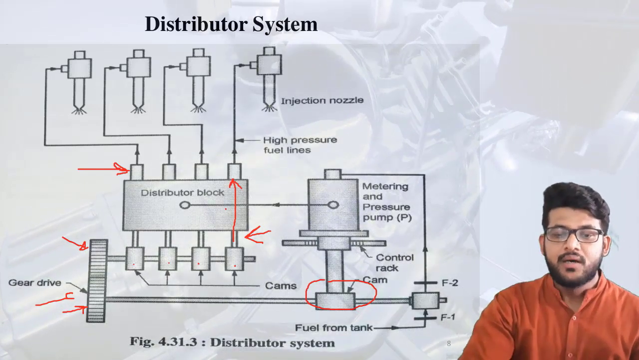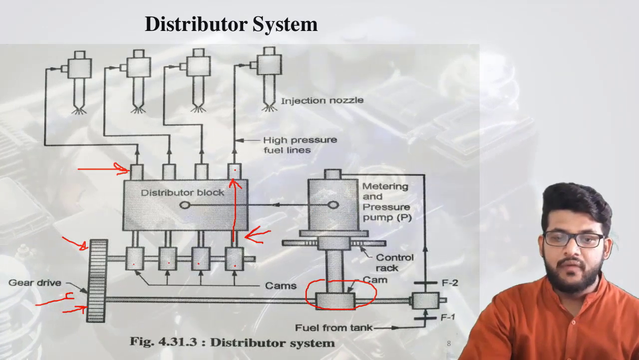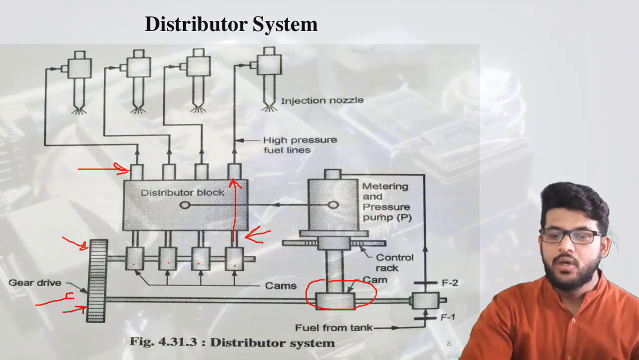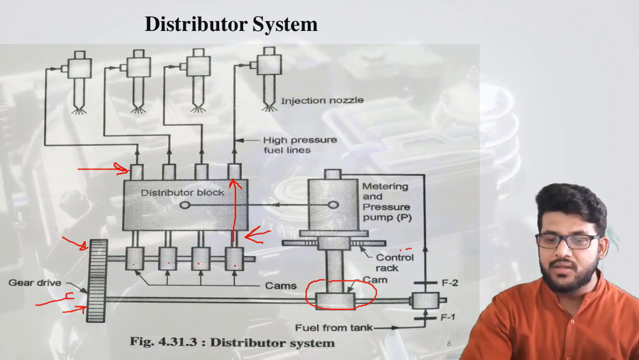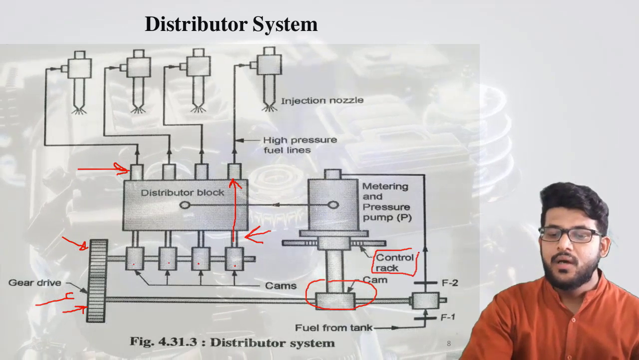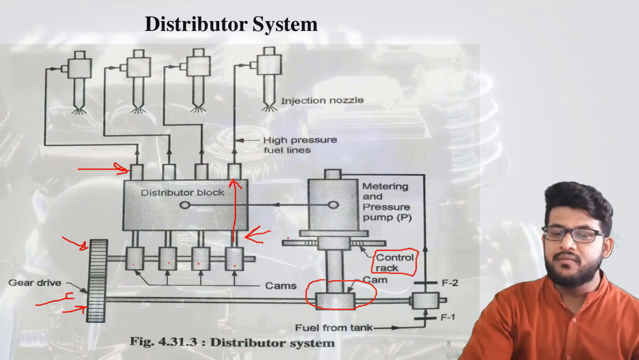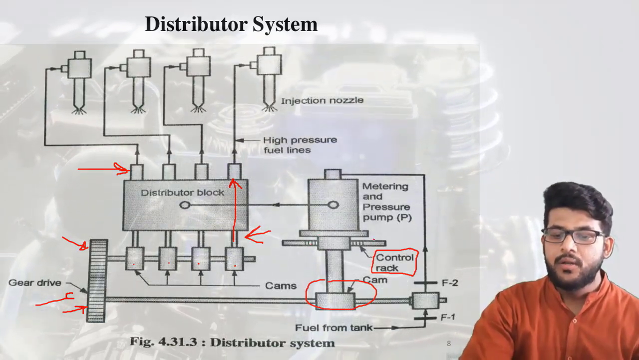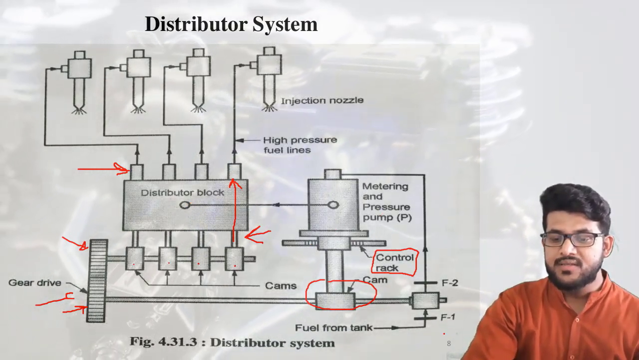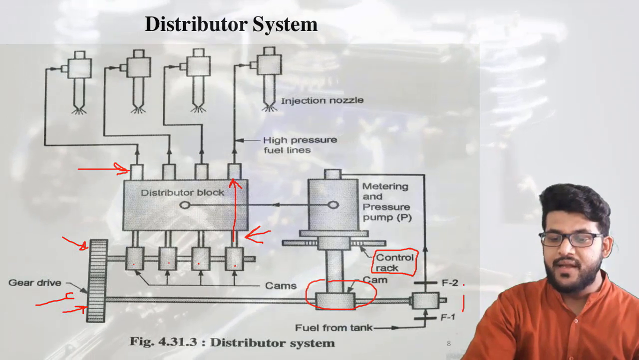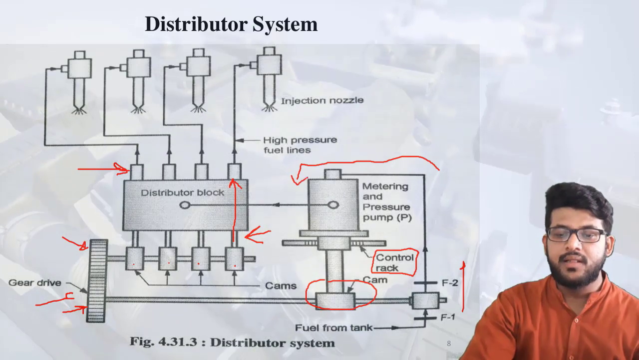Now this distributor block is connected with this pressurized pump, and it also has the pressurized individual pumps. Due to this cam and by means of this control rack, which is actually measuring the amount of fuel required inside the engine, it will control the fuel inlet inside this distribution block. We will supply the fuel from this direction, right? This fuel will go from here and enter this pump.